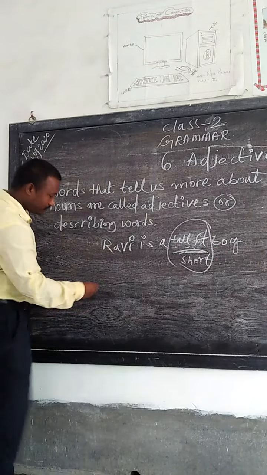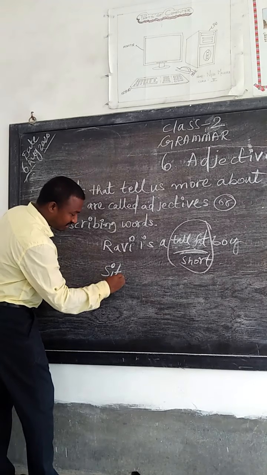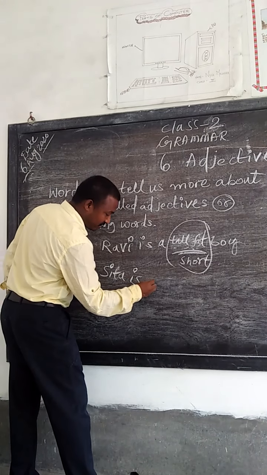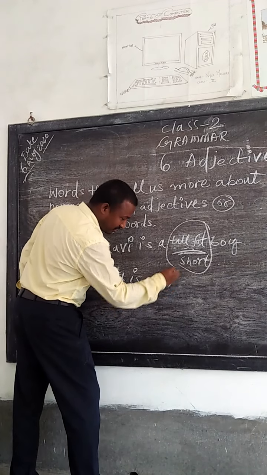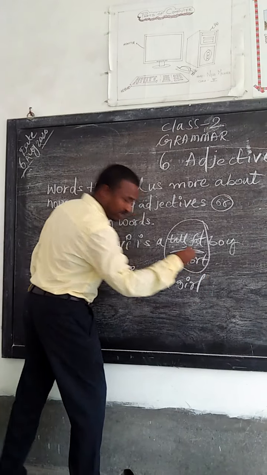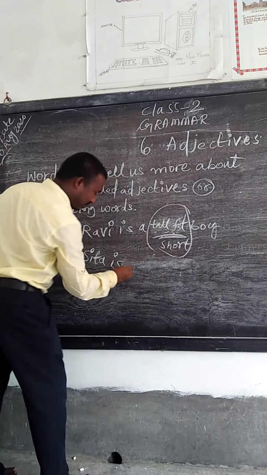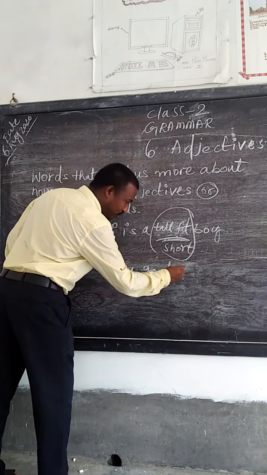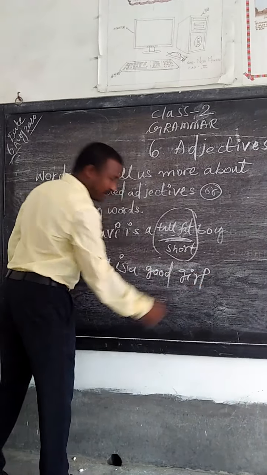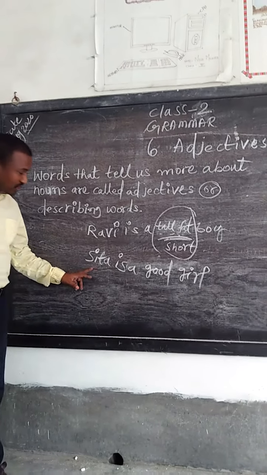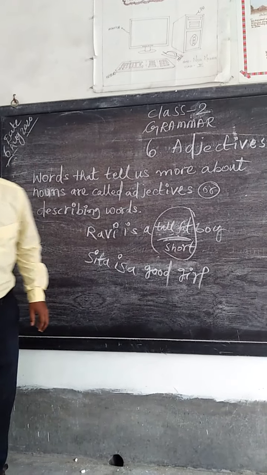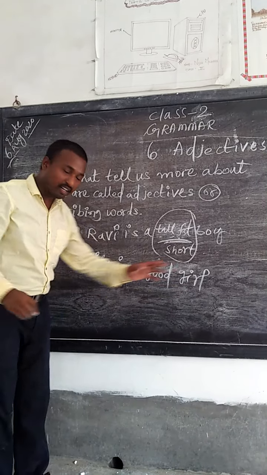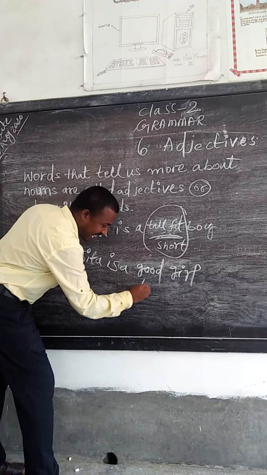Okay, you see, Sita is a good girl. Now we are talking about a girl. But what type of girl is Sita? She is a bad girl or a naughty girl.